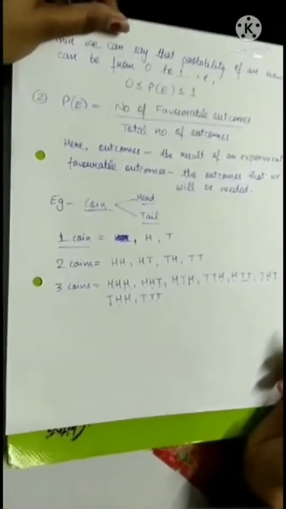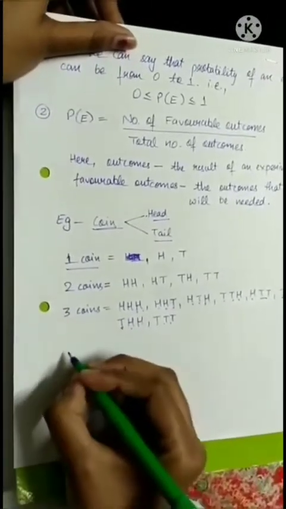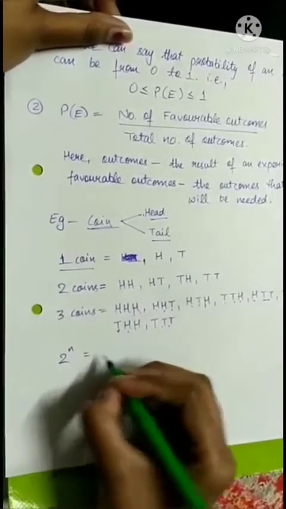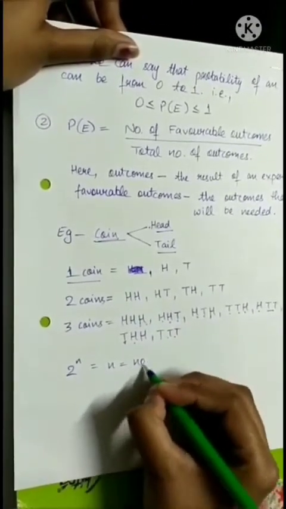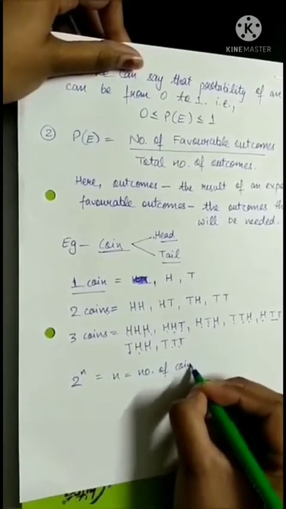There is one simple formula to calculate the number of outcomes, that is 2 to the power n, where n represents the number of coins that we are tossing.